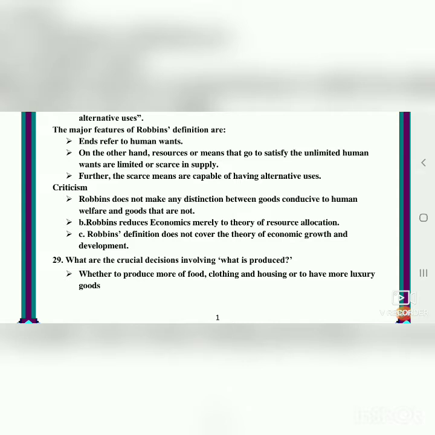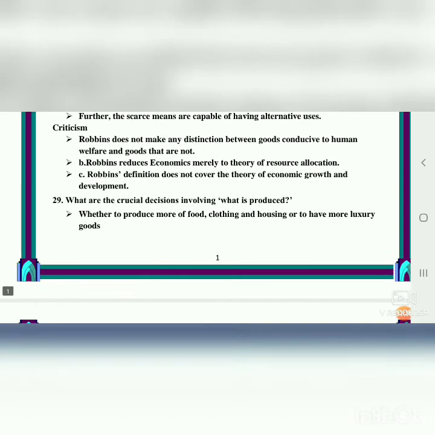That is, if you need a particular product, a mobile, but you are not getting that mobile, what will happen? You can go to the next alternative use, the next category of mobile. Criticism: Robbins tells that the scarcity definition does not tell about the theory of economic growth and development, but it tells only about resource allocation. What are the crucial decisions involving what is produced?